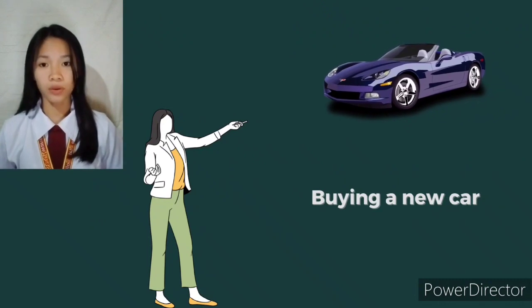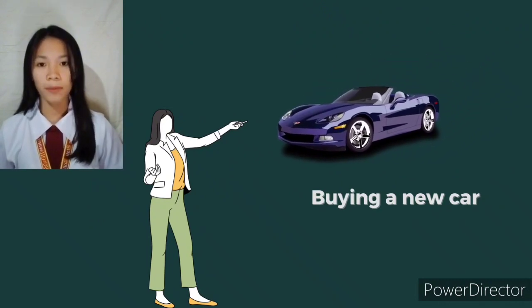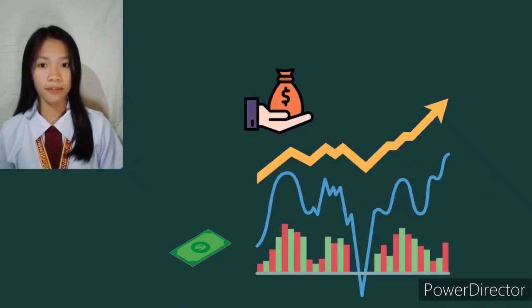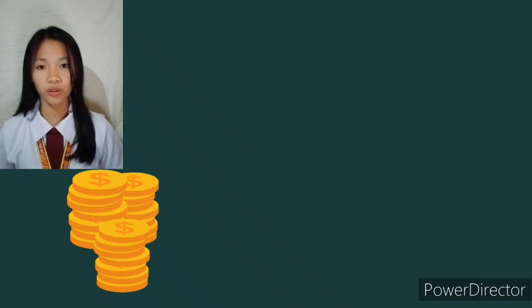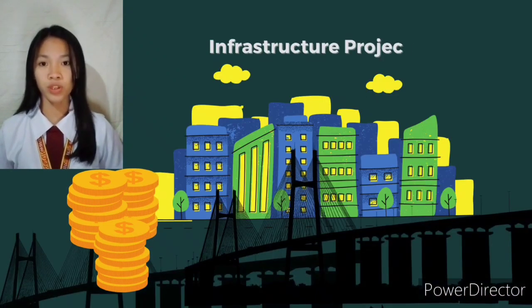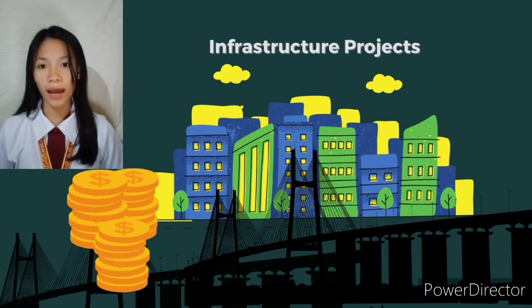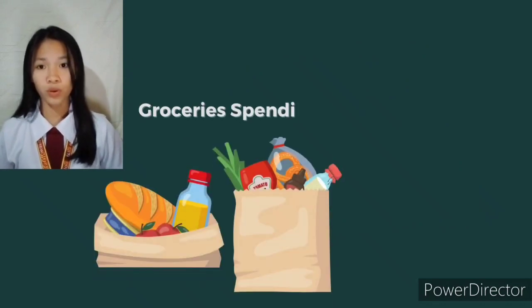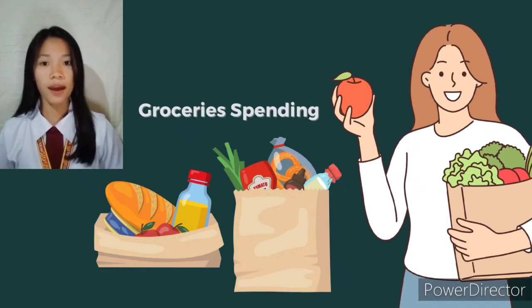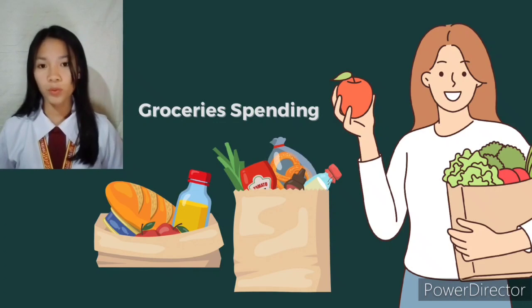For instance, you buy a new car. The expenditure approach would add up the value of the car, which is considered a final product, and include it in the calculation of GDP. Same situation as when the government spends money on infrastructure projects such as building roads or bridges. The expenditure approach would add up the value of these projects and include them in the calculation of gross domestic product. In addition to that is the spending on groceries. The expenditure approach would add up all the spending on groceries by households, which includes the purchase of final goods and services produced within the country.